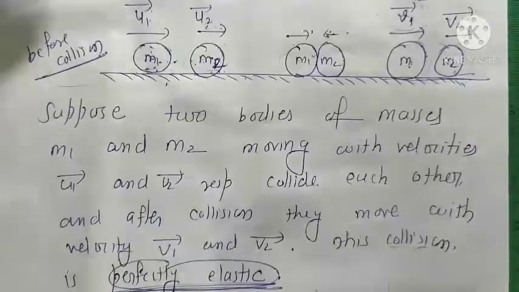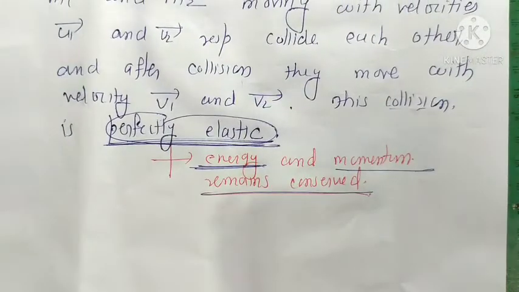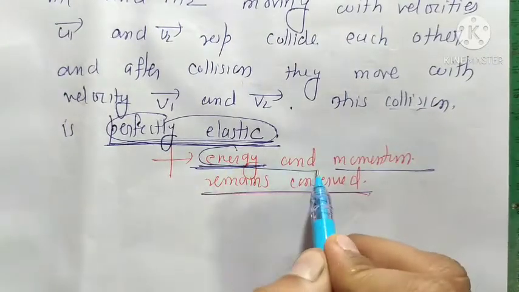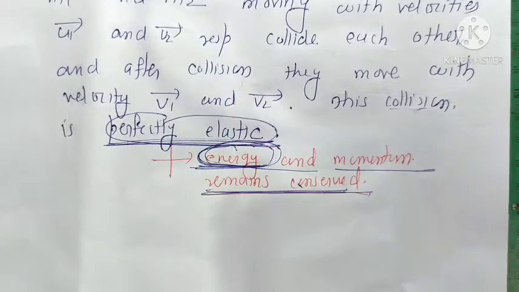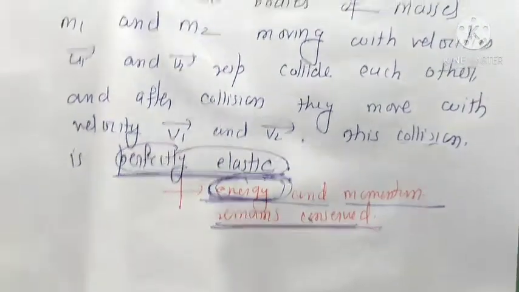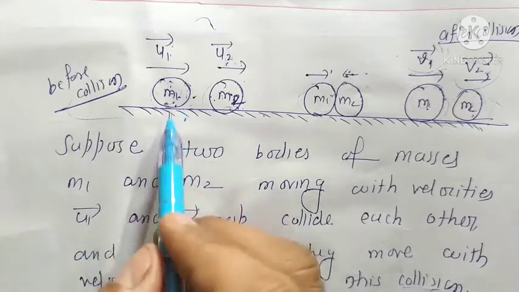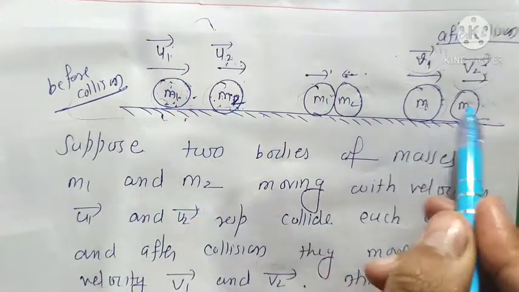So here, energy also remains conserved. Okay, so kinetic energy, here you see the kinetic energy before collision and the kinetic energy after collision.